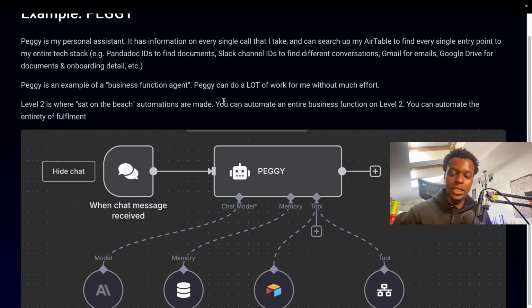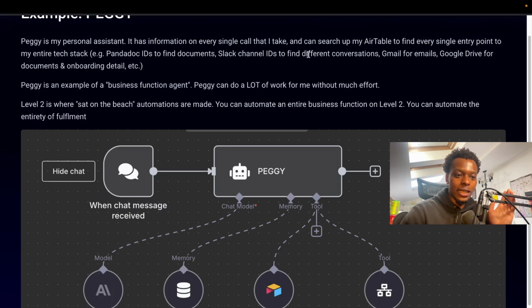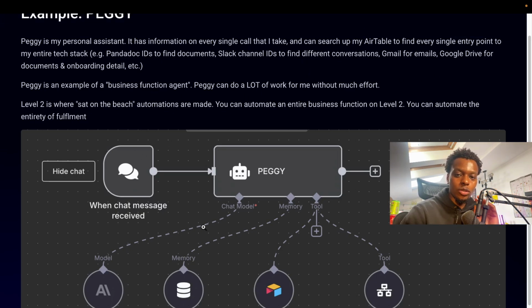So it can pull apart sales meetings, team meetings, client meetings, general consulting calls, things that I'll have with people, all that good stuff. It will find a single entry point to my entire tech stack inside of this Airtable, which has things like PandaDoc ID, Slack channel IDs, Gmails, Google Drive, and so on and so forth, to search within that software and get what it needs, and then respond back with something that I would use or that I would need. Peggy is what I would call a business function agent, in the sense that it can do a lot of work for me as opposed to one small thing.